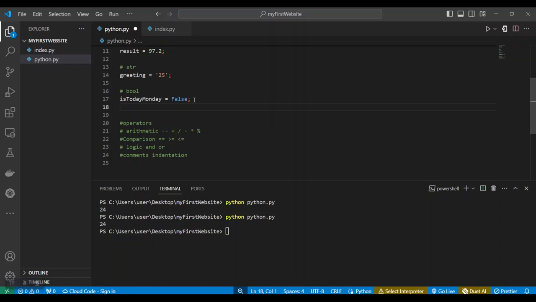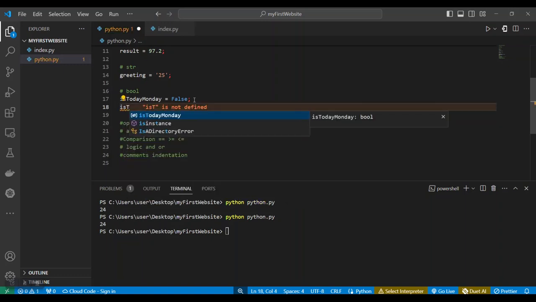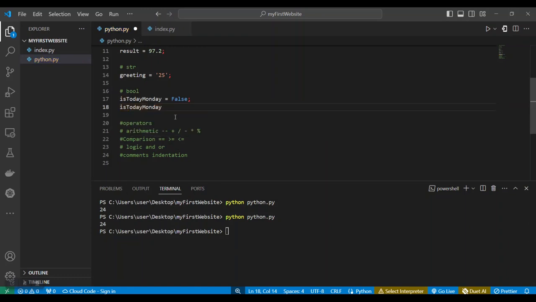But is today Tuesday? If today is actually Tuesday, we can say yes, today is Tuesday, and we can set that as True. So in Python, when we talk about Boolean variables, you're talking about variables that can either be true or false. It's used to check whether something is going to happen or not going to happen. The likelihood of something happening is true. The likelihood that it's not going to happen is false.